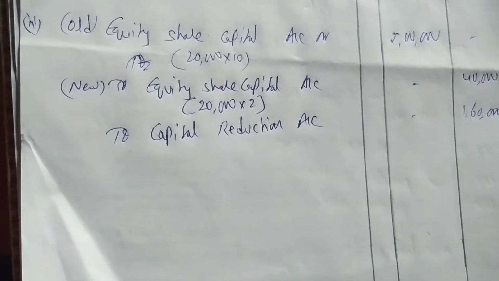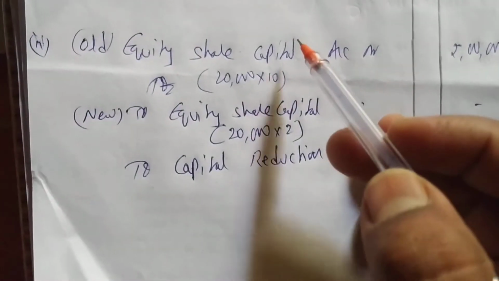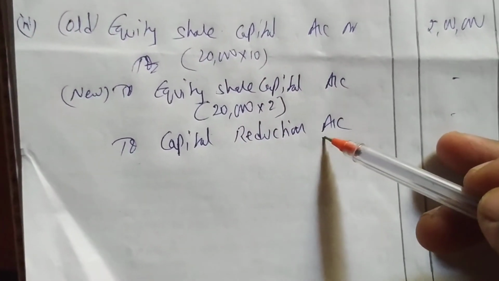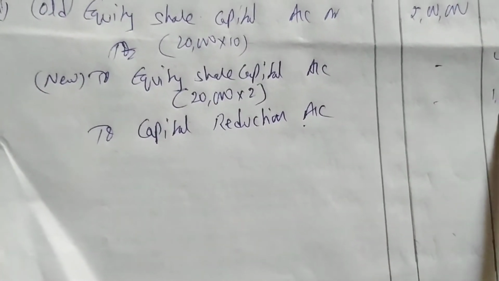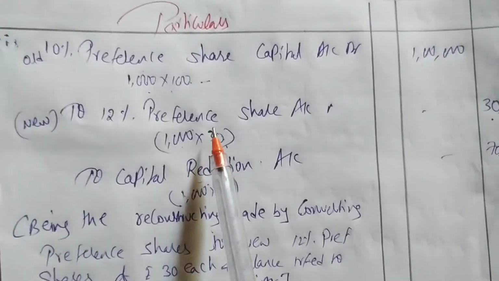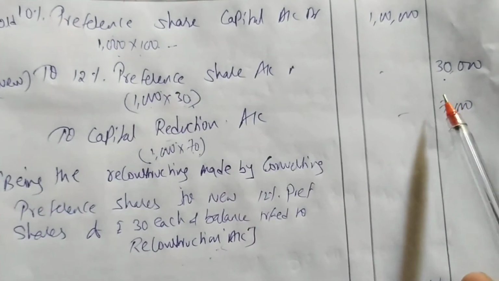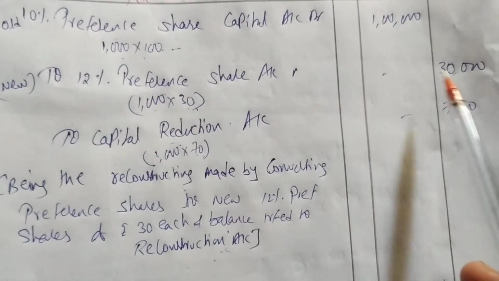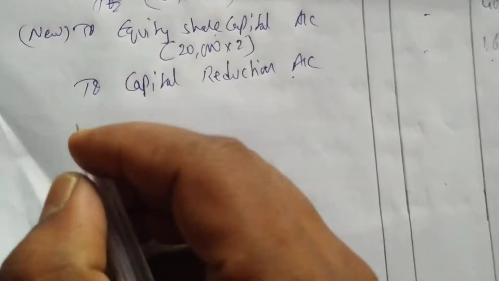Okay, so equity shareholders are reducing their capital. How much are they reducing? 1 lakh 60. Now what is their current new capital? 40,000. Preference shareholders also reduced their capital by 70,000, and the new capital is 30,000. Like this. Next, now we have to write the narration.